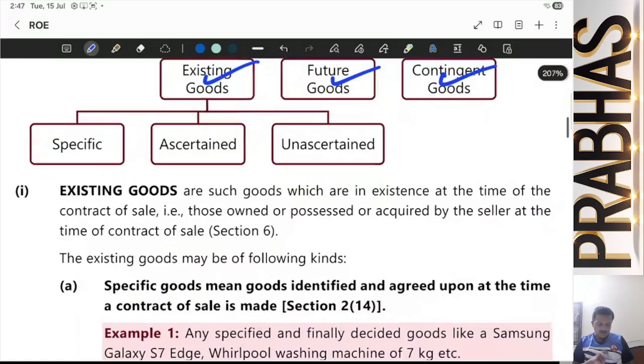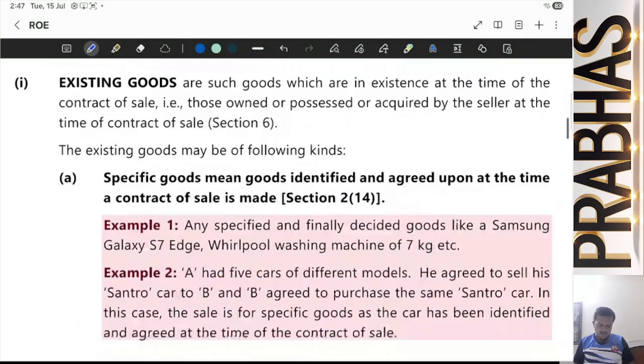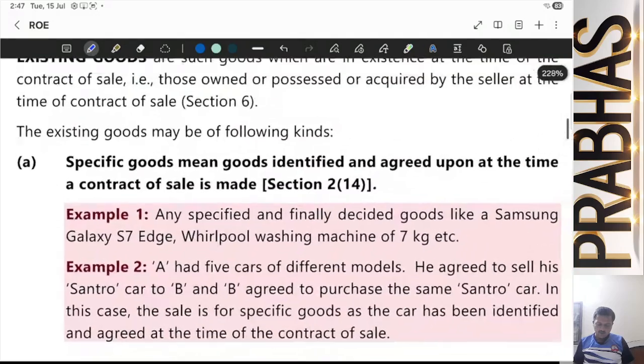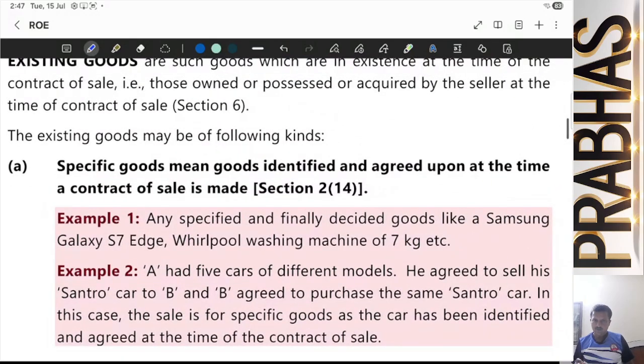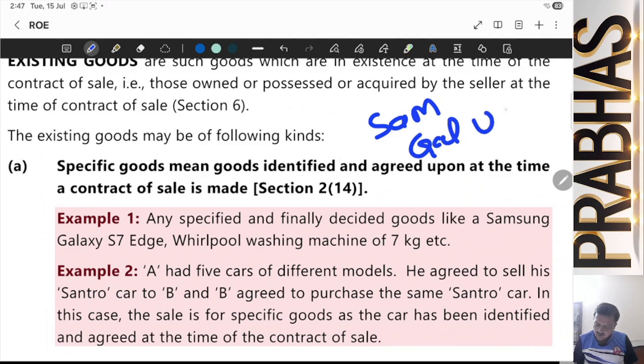And then comes specific, ascertained and unascertained. Very simple concept. You can go with examples and all, but I will make you understand it very easily. What is specific goods? When I say that I need a Samsung Galaxy Ultra S24, I'm being specific about what I want.